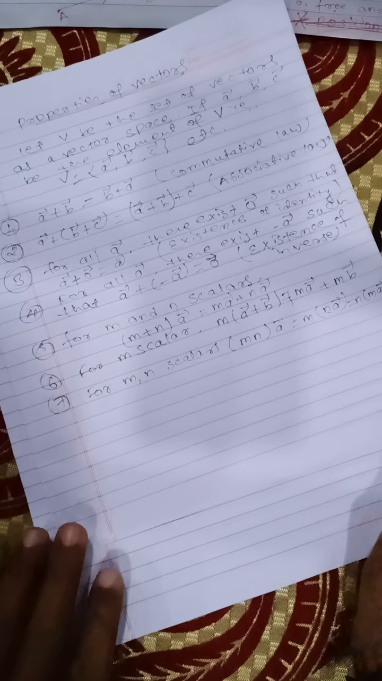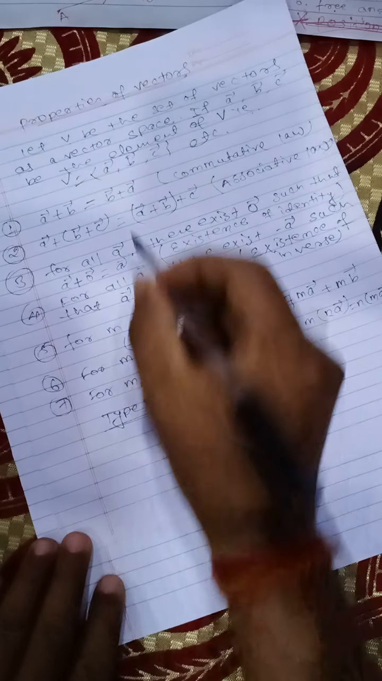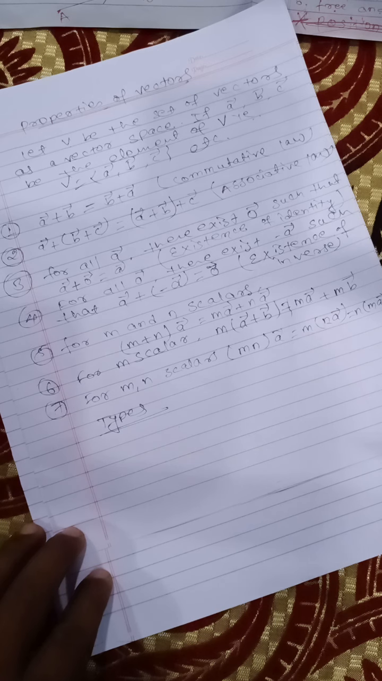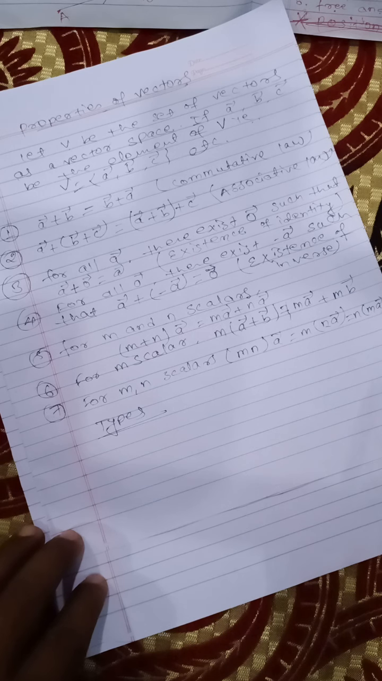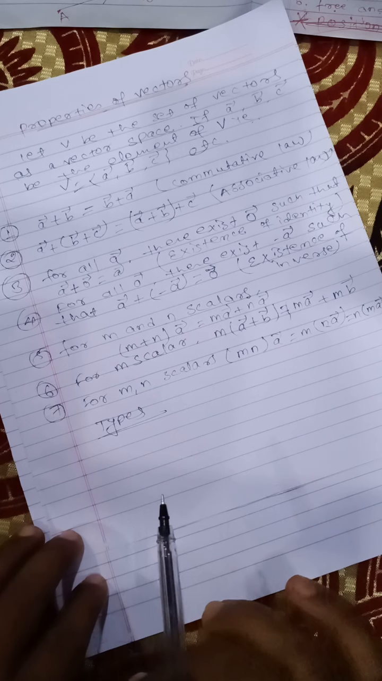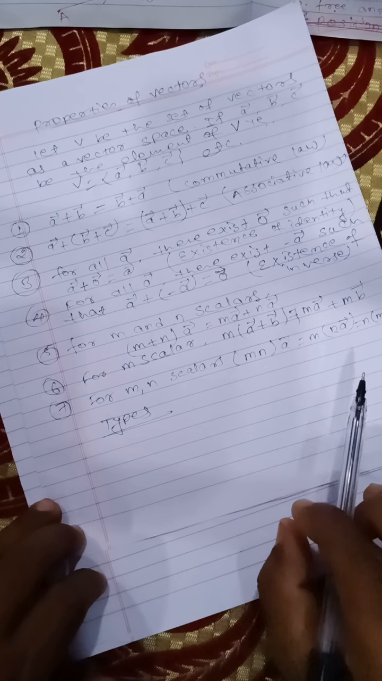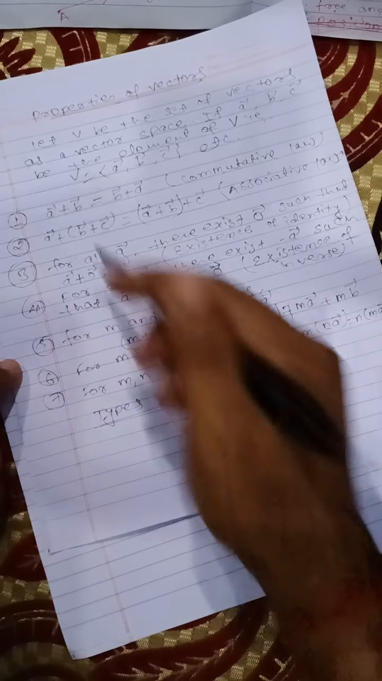Now let's come to its types. What are the types of vector? These are not the properties of a scalar. These are the properties of vector algebra. We are talking about the vector. Vector algebra does not mean it should follow the vector quantity only; these are the properties of the whole algebra.